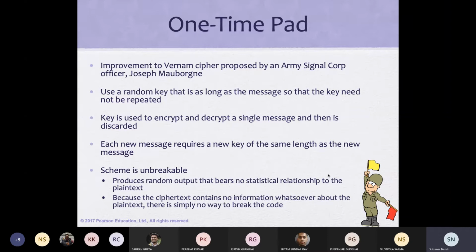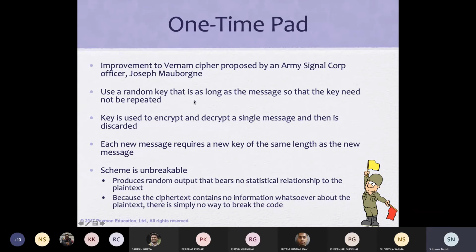So this scheme is telling us to use a random key as long as the message. That means the key size and message size are the same.